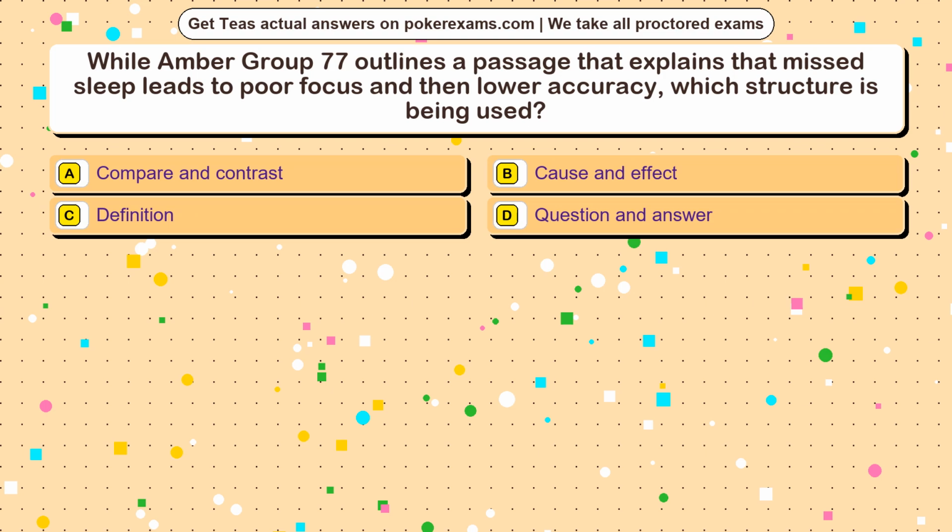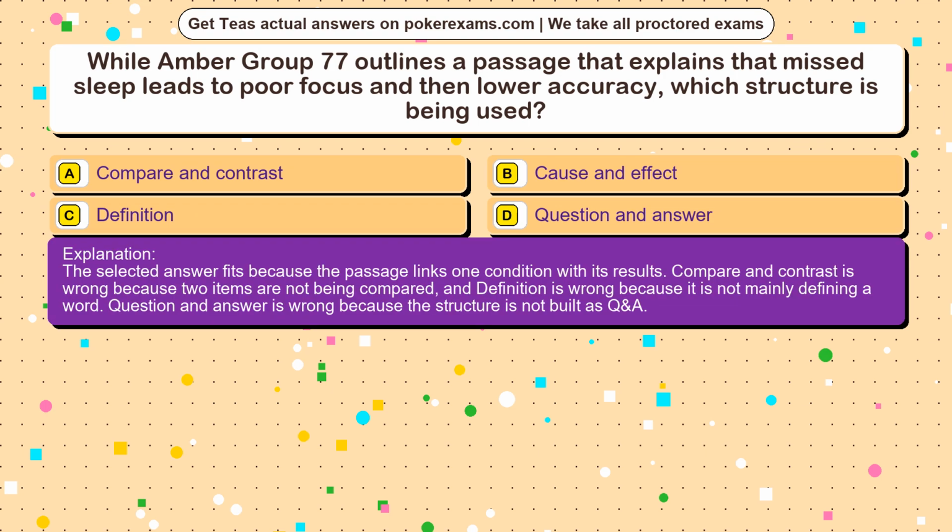The correct answer is option. The selected answer fits because the passage links one condition with its results. Compare and contrast is wrong because two items are not being compared, and definition is wrong because it is not mainly defining a word. Question and answer is wrong because the structure is not built as Q&A.